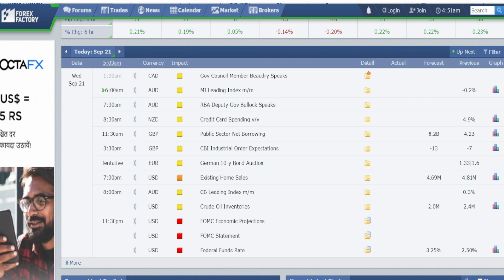Today is Wednesday, September 21st. At 11:30 p.m. we have very important high impact news planned for US dollar related currency pairs, and this news will create lots of volatility in gold. So if you are a beginner, I would recommend you to stay away from the market because it will be very difficult to predict the direction of the price action during the news hours. Let us begin our gold analysis.